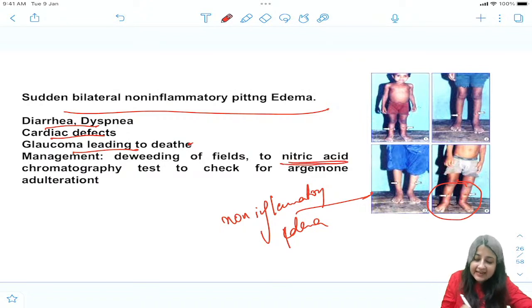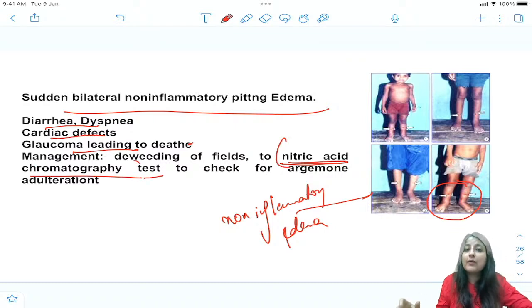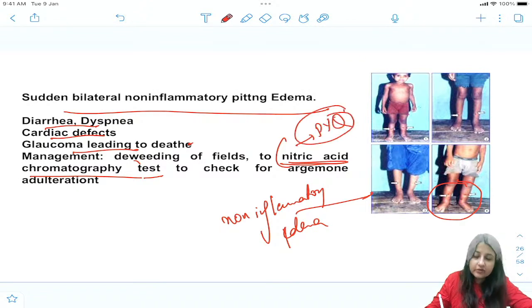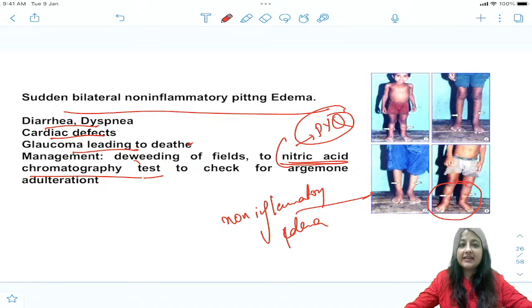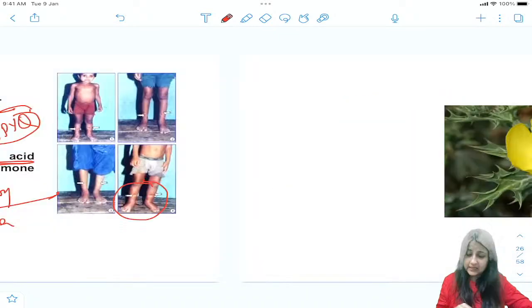They ask: the nitric acid chromatography test is to check for which adulteration? They can give you options like boa, sanguinarine, pyrrolizidine. Remember, this is important: the nitric acid chromatography test is to check for argemone adulteration. Got it? Everybody clear? Will you remember this small thing for your exams, guys? Okay, let us move to the next one.